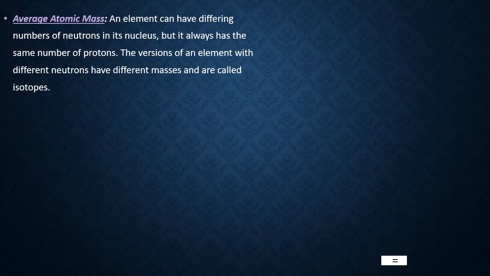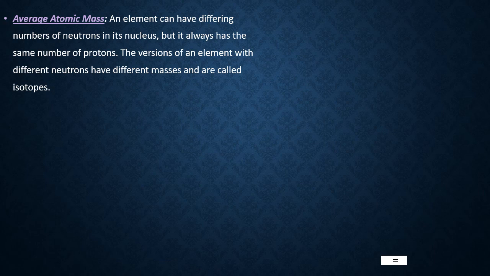Why is this word coined, average atomic mass? Normally we use atomic mass, but why this average atomic mass? For this, we have to use further extra knowledge. In chemistry, the same element exists in 2 or 3 or more different forms. One best example is carbon. Carbon exists in more than 5 forms. Two important forms of carbon are diamond and graphite. They are called allotropic forms of carbon.